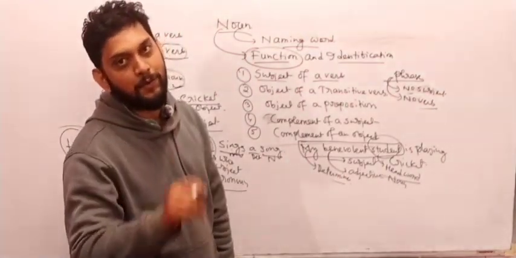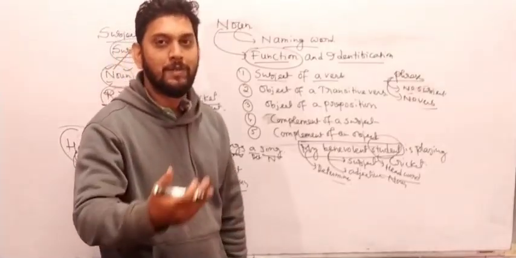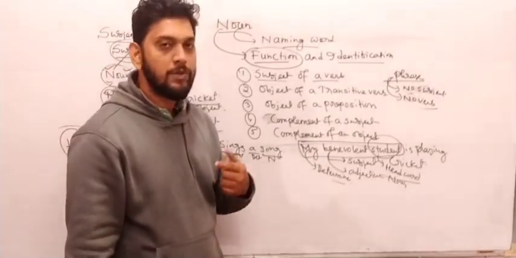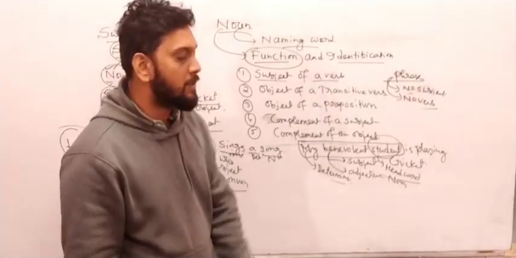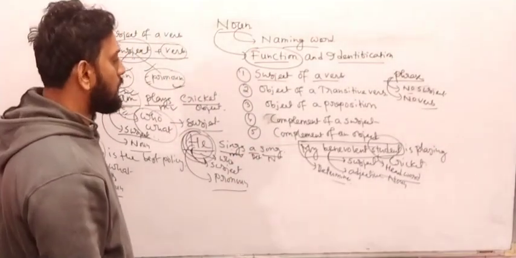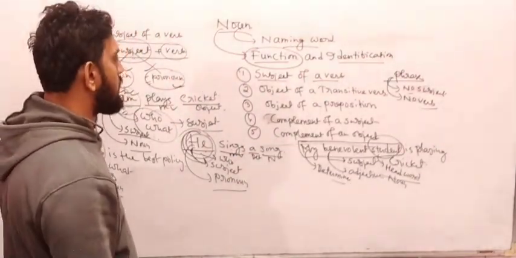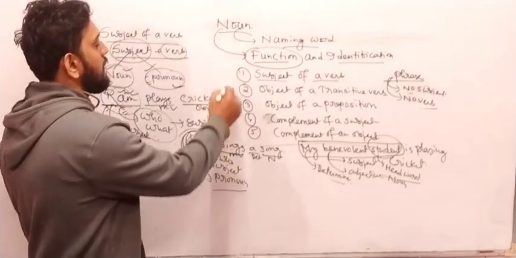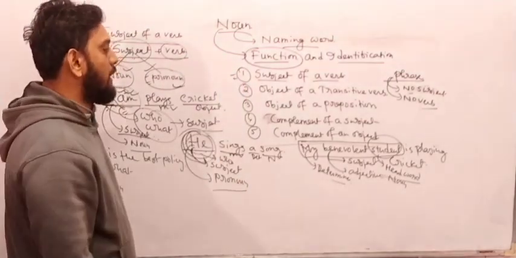Here students are getting confused. Students could not understand what would be the subject of this sentence. So I request all of you, first of all you have to understand the phrase and clause, then it would be very easy for you. Now we have understood how a noun is used as the subject of a verb.